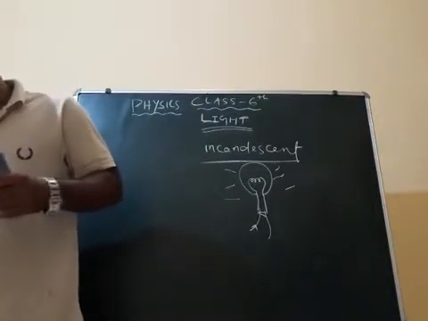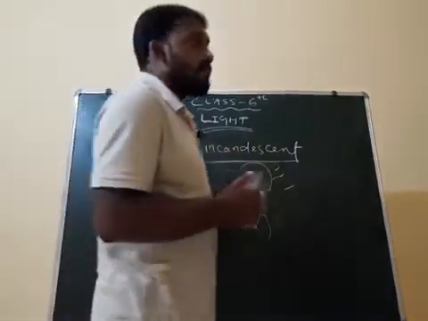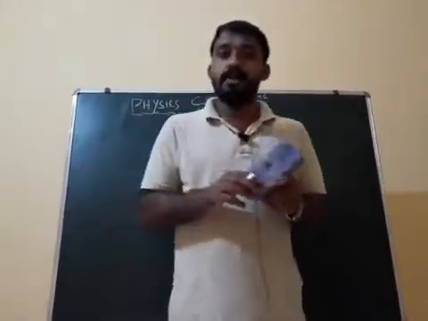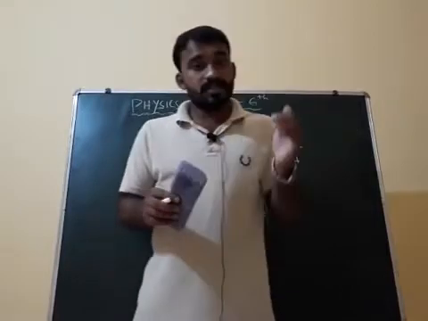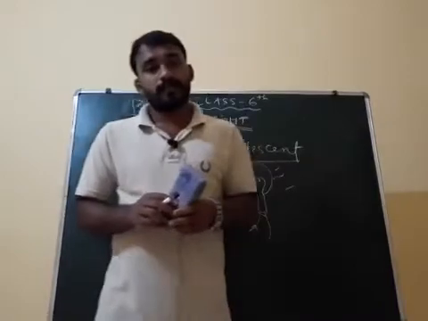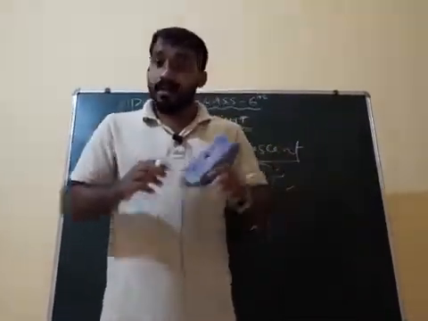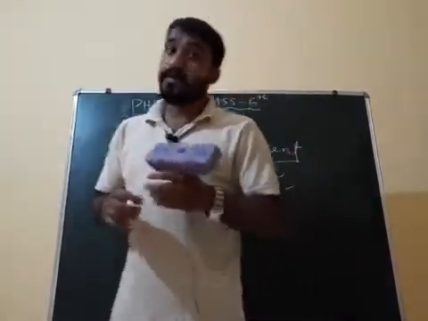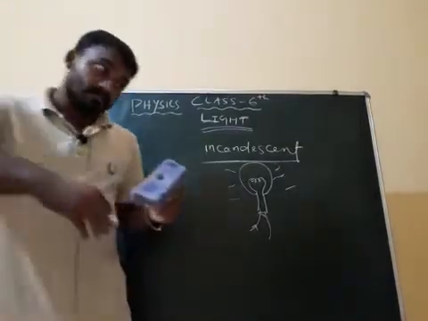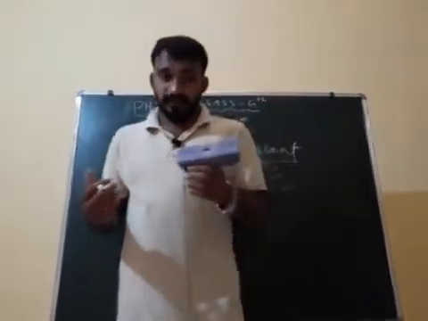Though we do not use these sources of light. Hot liquid, which one is hot liquid? Molten lava, molten magma, which is present in the mantle region of our earth, the second layer, after the crust. Crust, mantle and what? Core. In the mantle region it is present. That one we are not using actually, but it is also an incandescent light. It is glowing as well as it produces a large amount of heat. Lava, molten lava, comes out or erupts in volcanic eruptions.